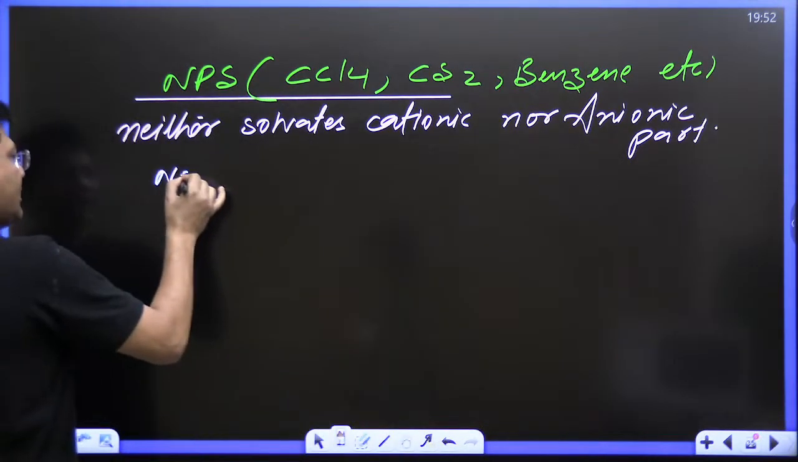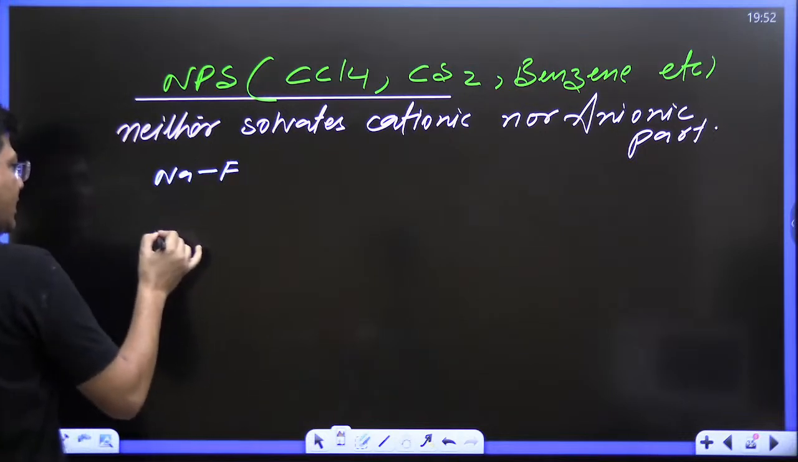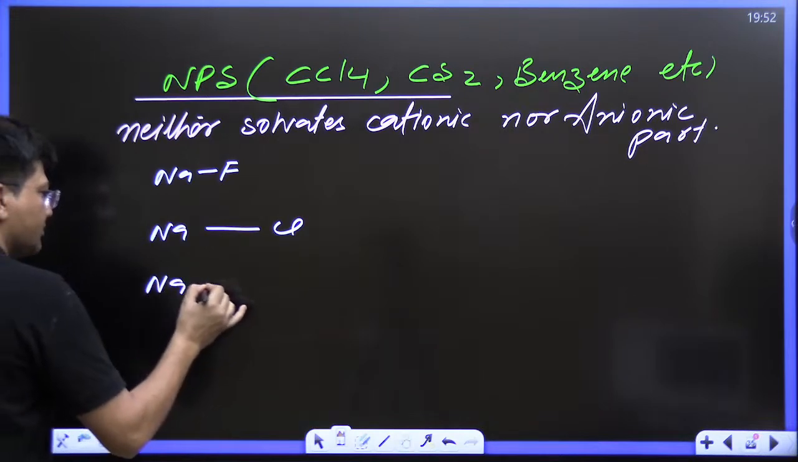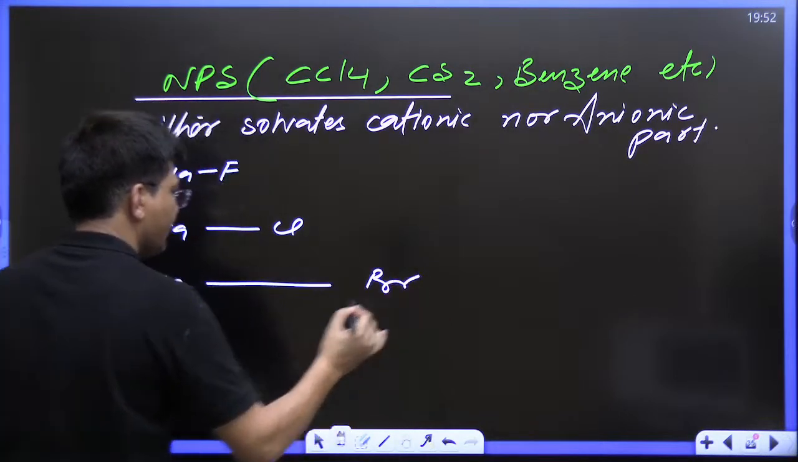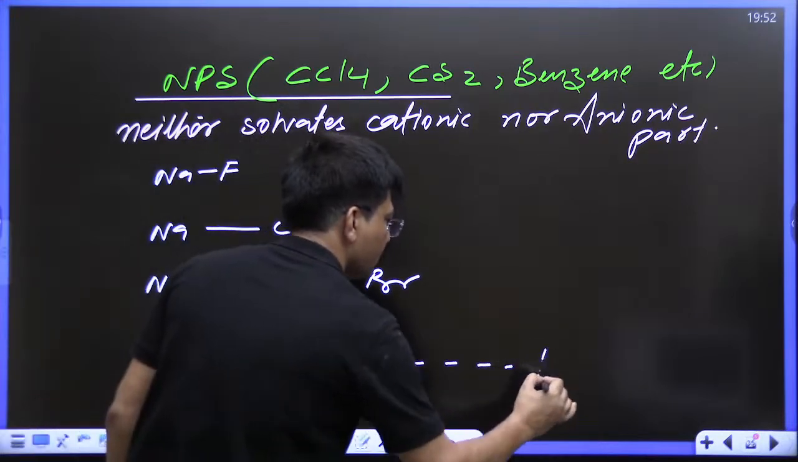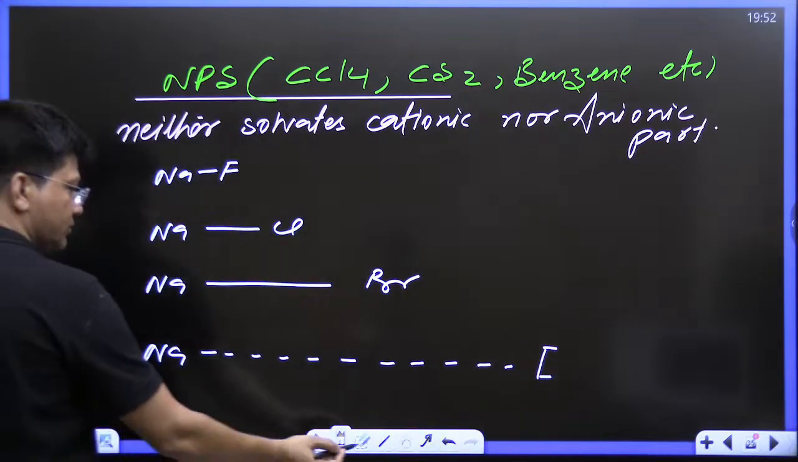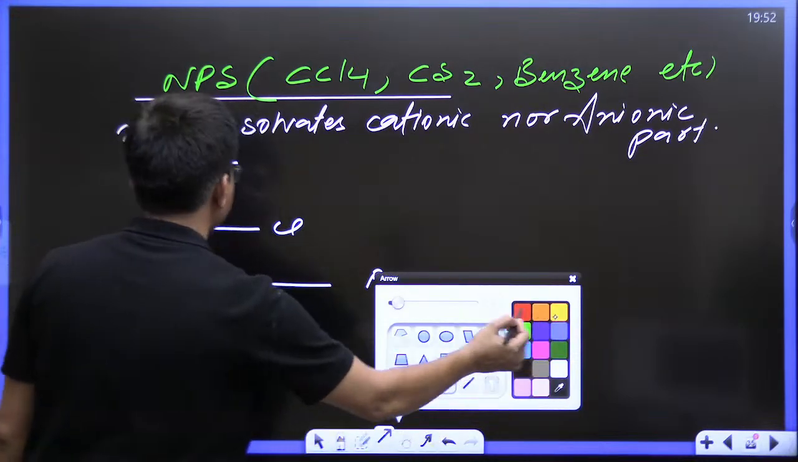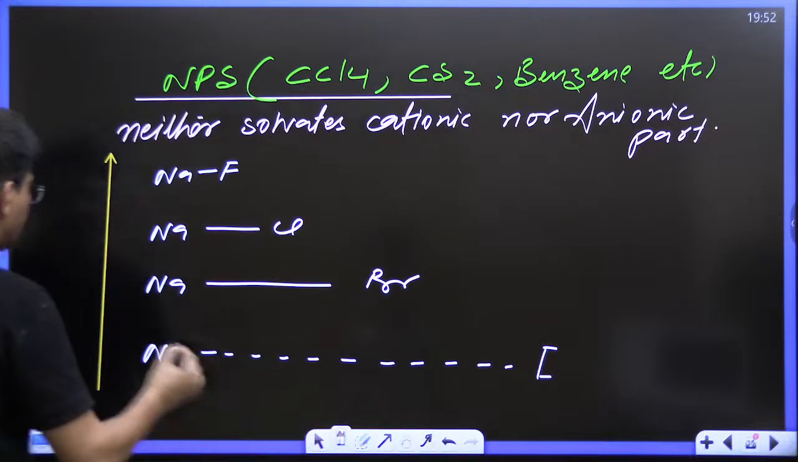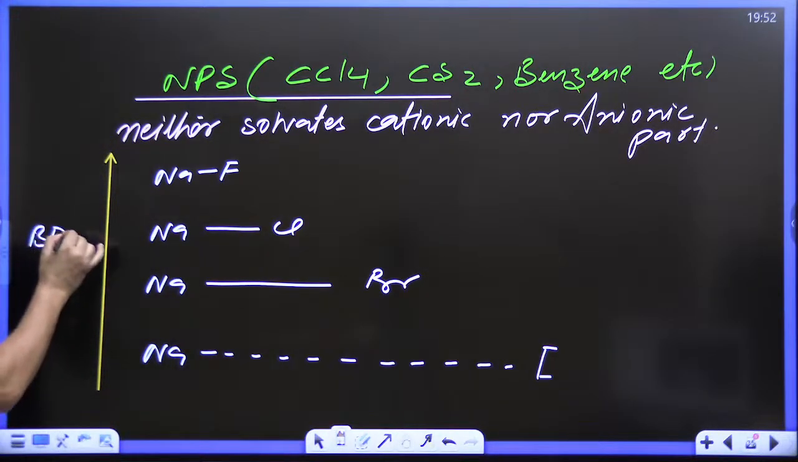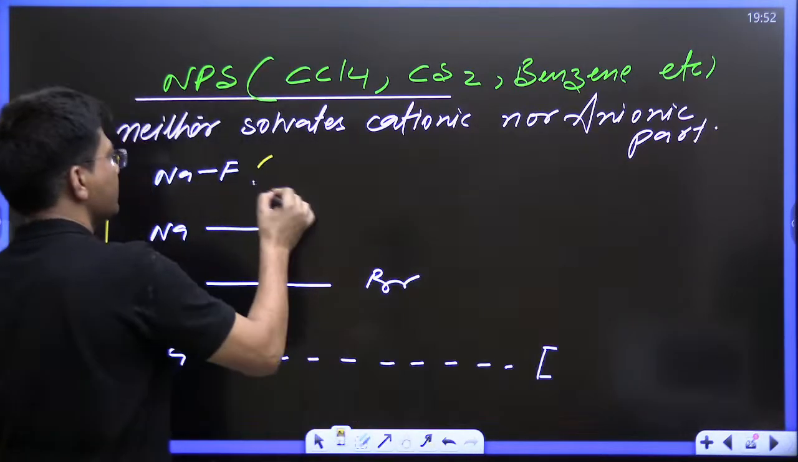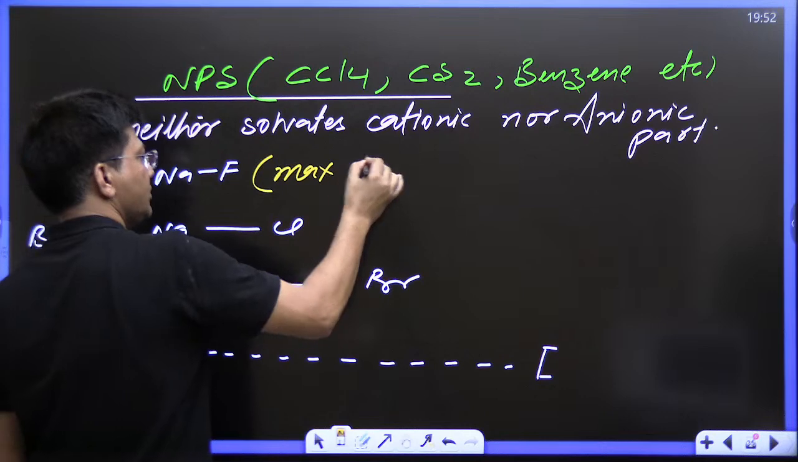NaF, like this. We are having NaCl like this, NaBr like this, and NaI like this. What is this, kids? These are the bond dissociation energies. Who's having maximum bond dissociation energy? Have you heard the name bond dissociation energy? So NaF is having maximum bond dissociation energy.